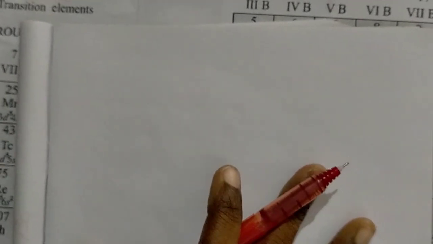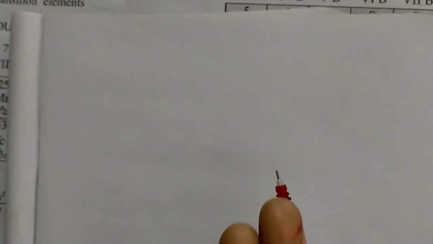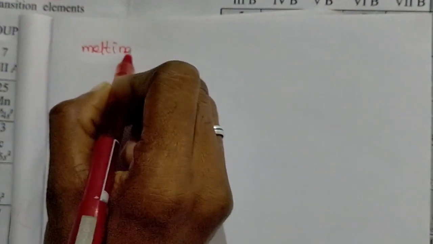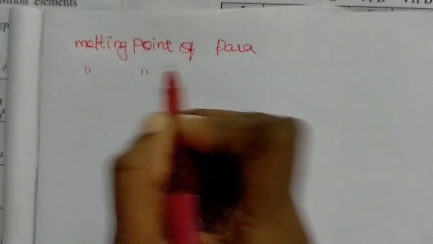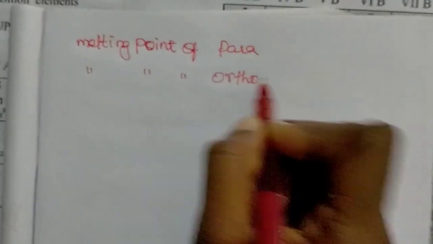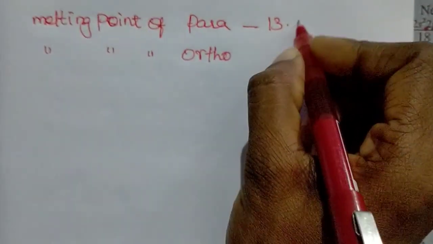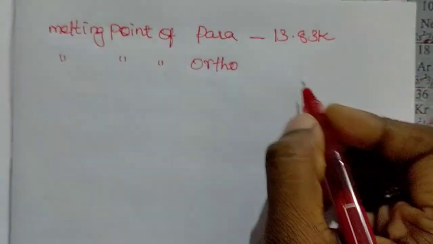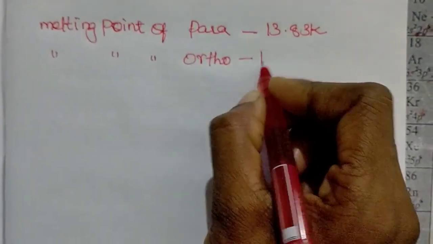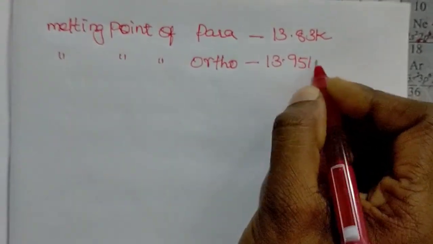Generally, ortho and para hydrogen are similar in chemical properties, but some physical properties are different. For example, the melting point of para hydrogen is 13.83 Kelvin and of ortho hydrogen is 13.95 Kelvin.